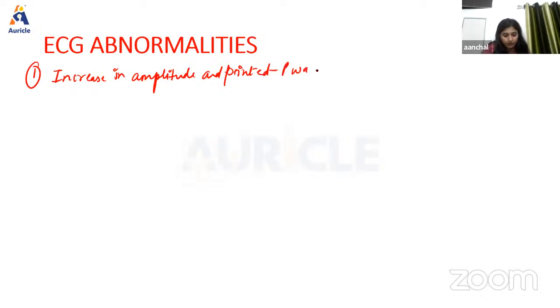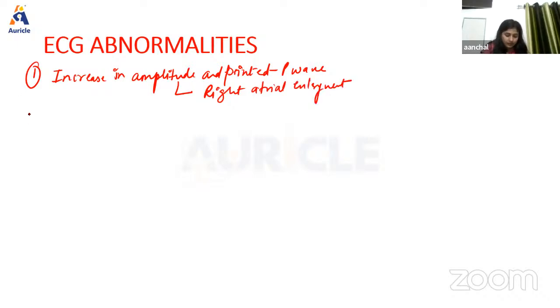If there is an increase in amplitude and a pointed P wave, it represents right atrial enlargement.